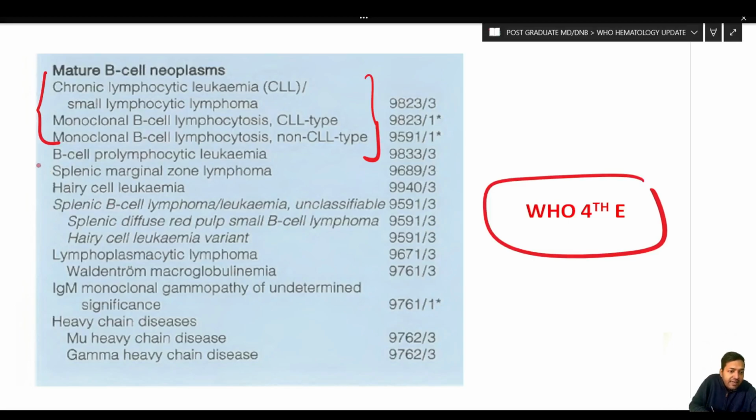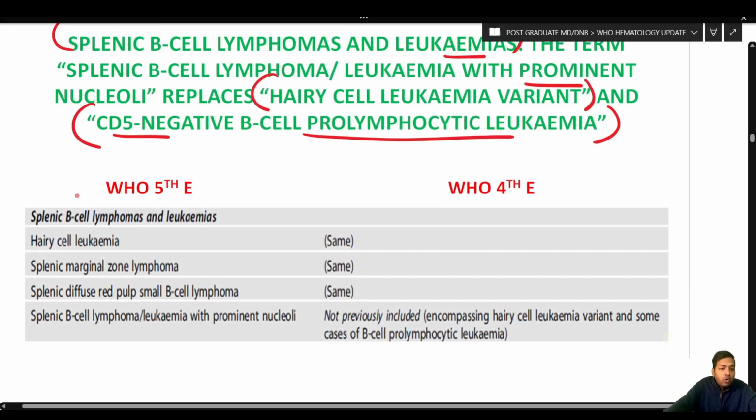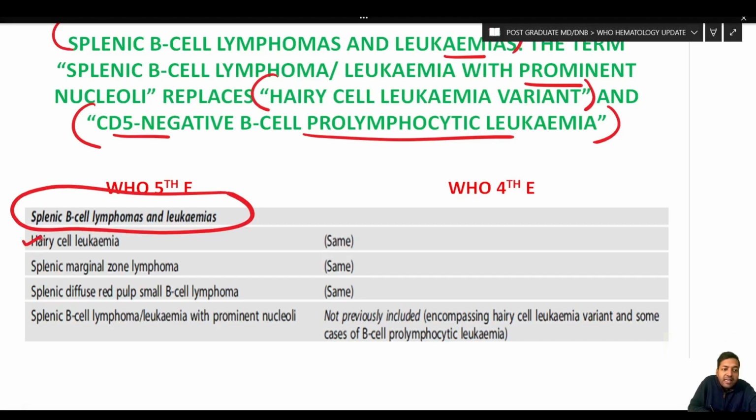Similarly, if you see these entities, that is the splenic marginal zone lymphoma, hairy cell leukemia, splenic B cell lymphoma leukemia unclassifiable, they were just free. They were not under any heading. But under the 5th edition, such entities are now grouped together under the heading of splenic B cell lymphomas and leukemias. So the hairy cell leukemia is placed under such heading, splenic marginal zone lymphoma under this heading, and splenic diffuse red pulp small B cell lymphoma under a separate heading.